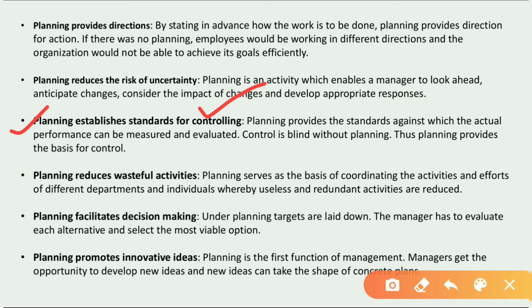So for setting the plans, or setting the standards, or setting the objectives, we need to plan. That is why it is said that planning provides standards against which the actual performance can be measured and evaluated.